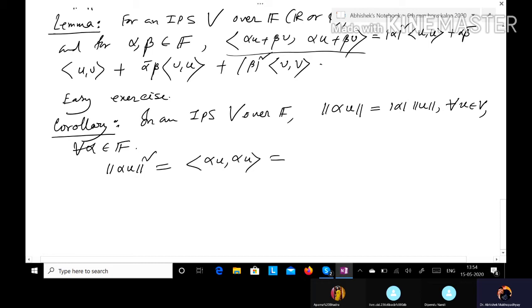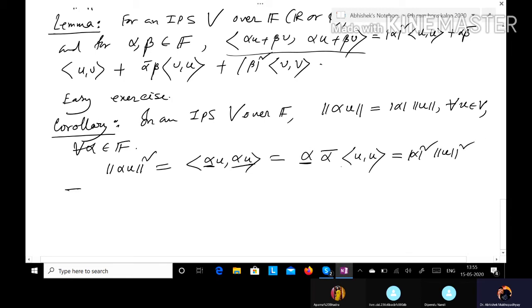And then by using the definition of an inner product, for this coordinate it will come out as alpha, and for this coordinate it will come out as alpha bar, and it is inner product uu. So alpha alpha bar will be mod alpha square, and inner product uu will be norm u square.